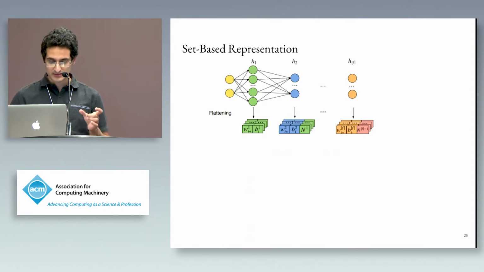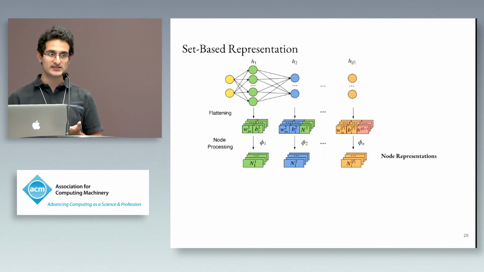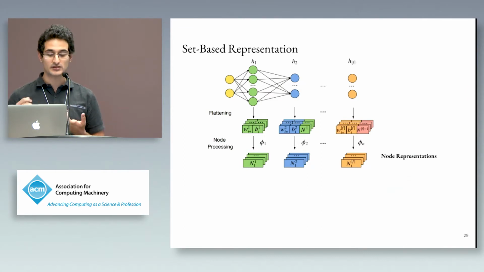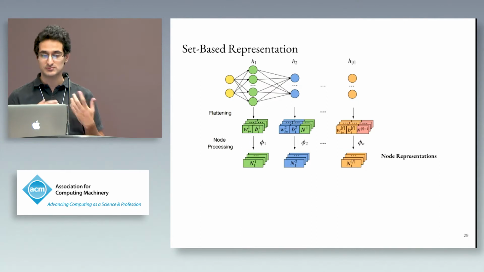After you obtain these unordered sets of weights and biases, you pass them through a node processing function to obtain a node representation. This is a simple function that looks at the weights and bias of a single node and obtains a node representation out of that. For example, if the first layer has 10 nodes, phi1, the node processing function of the first hidden layer, would be called 10 times to obtain 10 different node representations. Similarly, phi2 would be called as many times as there are nodes in the second hidden layer. Now we have an unordered set of node representations, but we eventually want a single prediction from this. We want to classify whether the dataset follows P or not P.